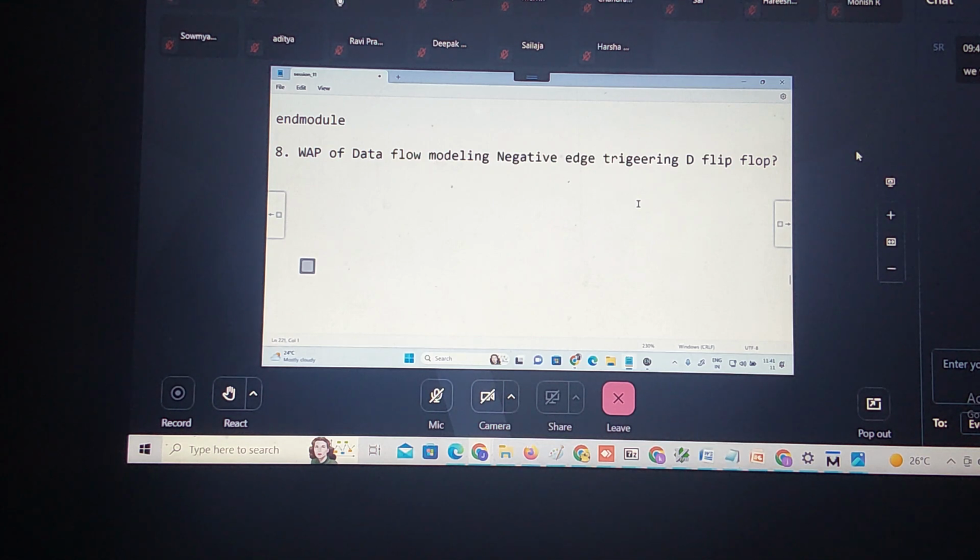So here the question is that you need to write a data flow model for a negative edge triggering D flip flop. To write it, you should know the logical expressions. And how can you write the data flow modeling technique? Using logical equations, which is nothing but composing of expressions, operators, and operands. So you need a diagram for this. If you know the diagram of this D flip-flop, you can model the data flow for the negative edge triggering D flip-flop.